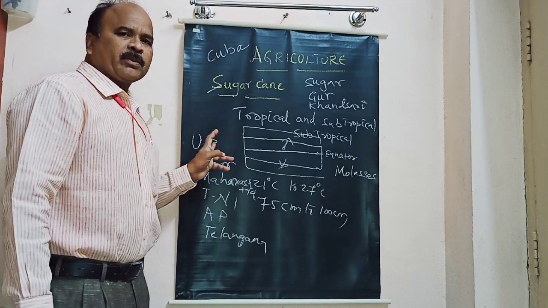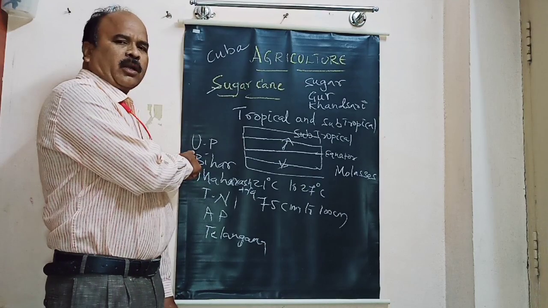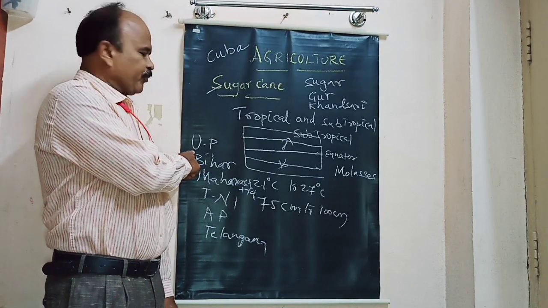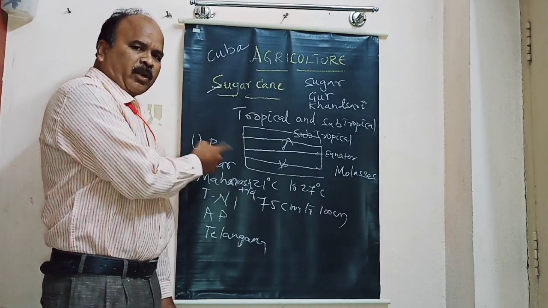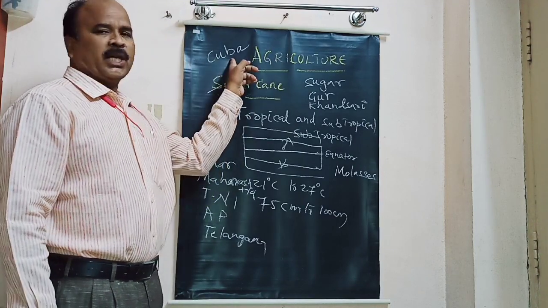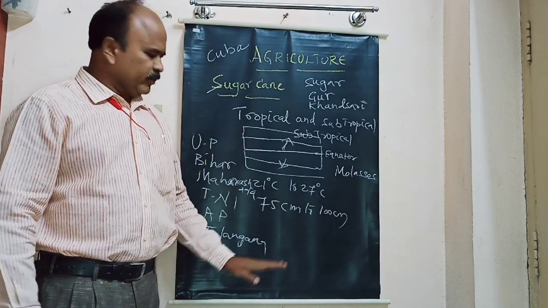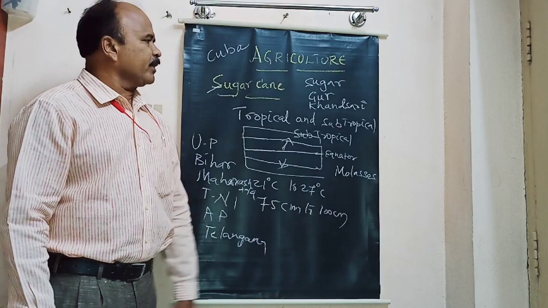In India, Uttar Pradesh is the largest producer of sugarcane. It is also called the sugar bowl of India. Cuba is called the sugar bowl of the world, and Uttar Pradesh is called the sugar bowl of India. With this, we will complete sugarcane.